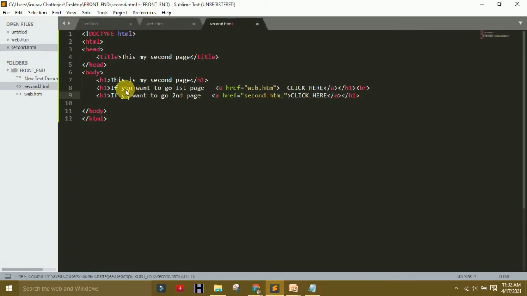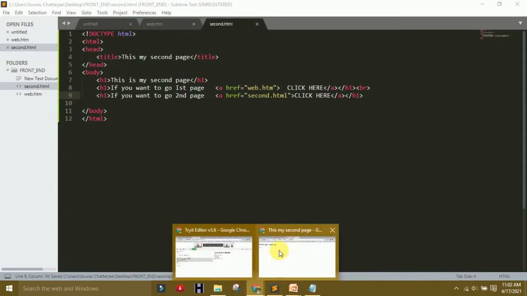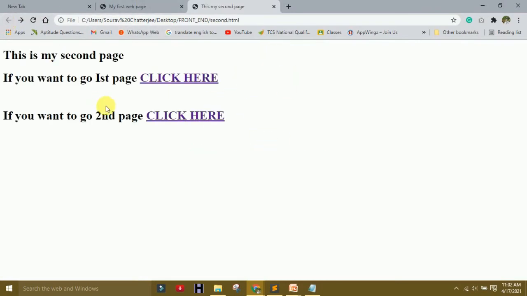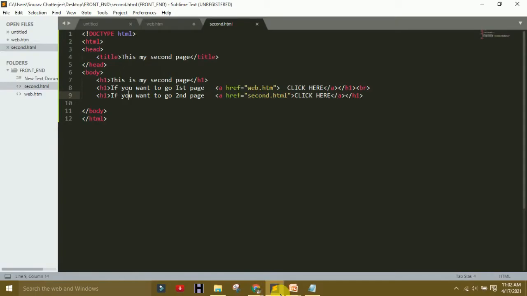If you save it and reload it, what are the changes? If you want to go to the first page, click here, and you see my first page. Then click here if you want to go to the second page, and it is my second page. There is no other change.